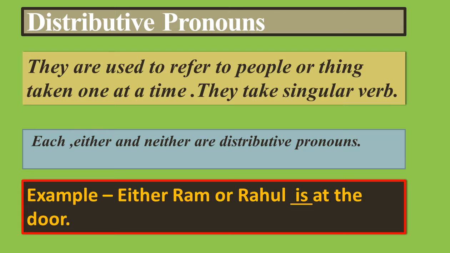Distributive pronouns are used to refer to people or things taken one at a time. They take a singular verb. Each, either, and neither are distributive pronouns. For example, either Ram or Rahul is at the door. You have an option there. So it is a distributive pronoun. Next one.